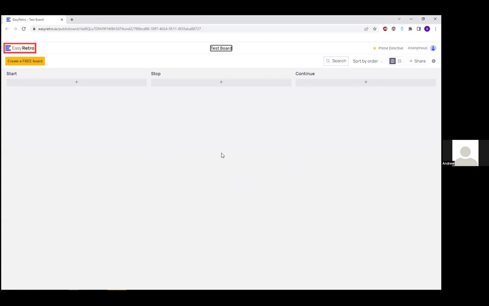So I've got the logo at the top. Yep. Button test board. Then I have a button saying test board. Prime perfect directive. And then it says prime directive.